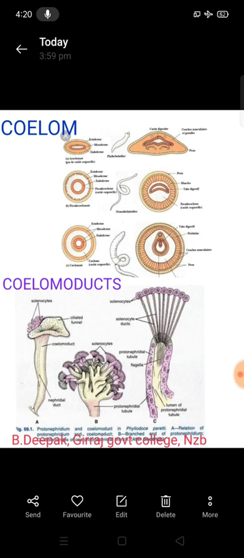It is primitive, ఆదిమమైనది ఇది. They open into the exterior by the nephridiopores. ఇవన్నీ nephridiopore ద్వారా బయటికి ఓపెన్ అయి కమ్యూనికేట్ అయి ఉంటాయి. But internally they terminate in the coelom as blind tubes. The special excretory cells of these are called solenocytes.